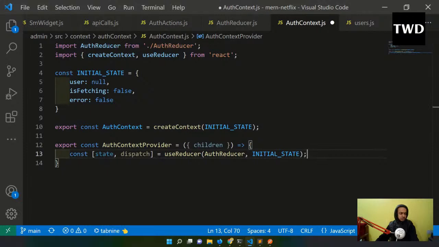We are going to introduce it in the index.js because we have to introduce it in the central position. We have to introduce this context there, index.js or app.js anyway. So this is what in the provider we have to introduce.